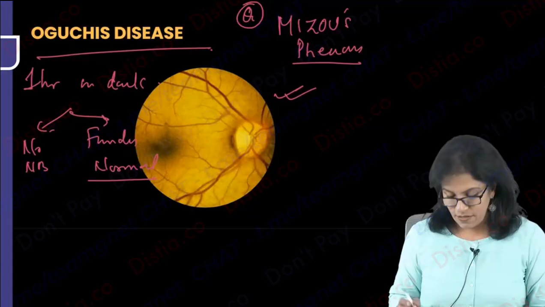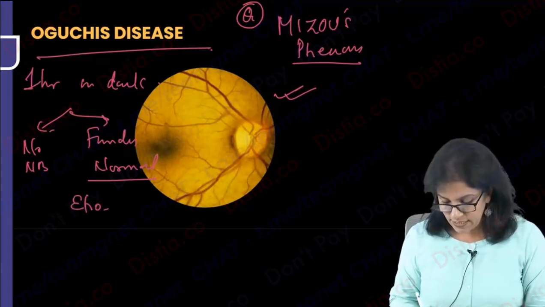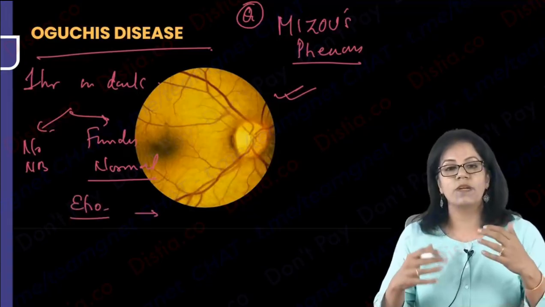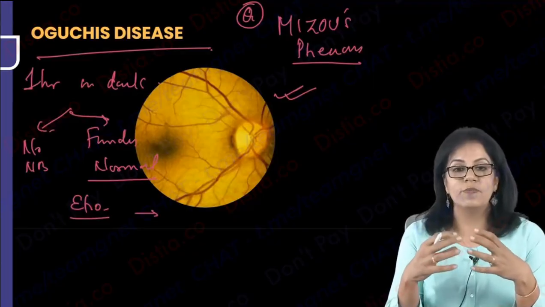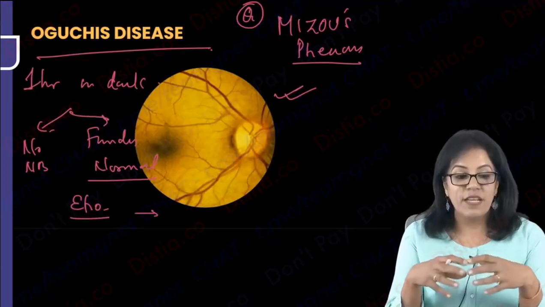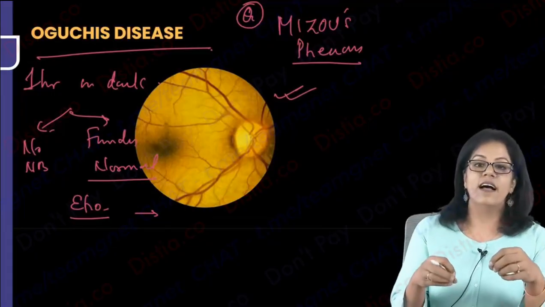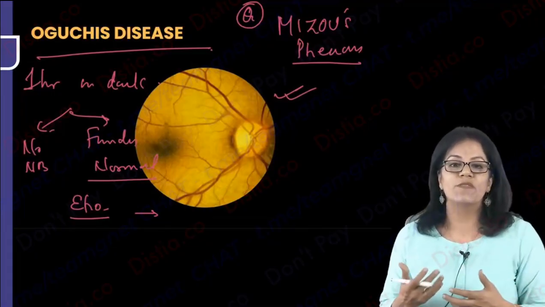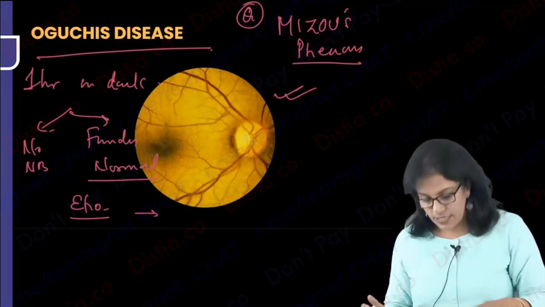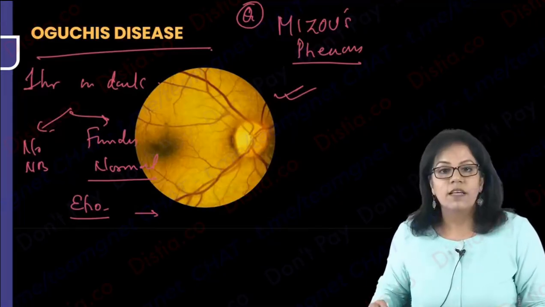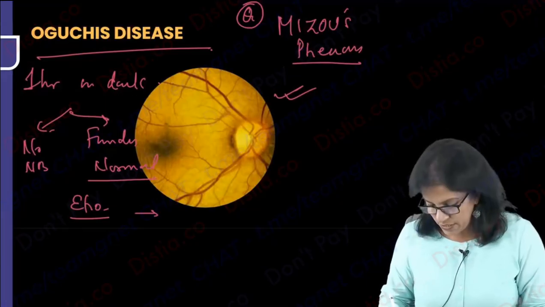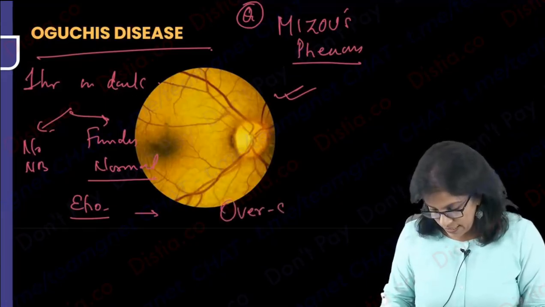What is the cause? We will learn the etiology here. The number of rods in these patients is less. But when they are made to sit for 1 hour in the dark, there is overstimulation of the rods, and this overstimulation of rods leads to Mizuo's phenomenon. So what is the cause, if they ask you? It is overstimulation of rods.